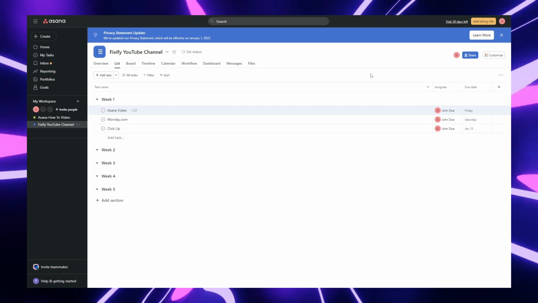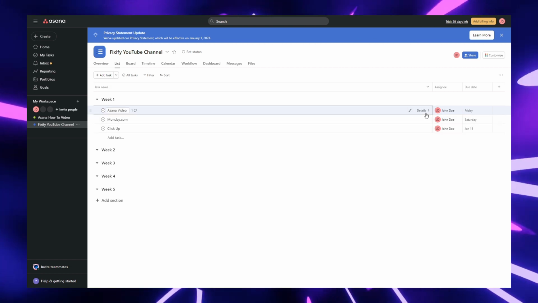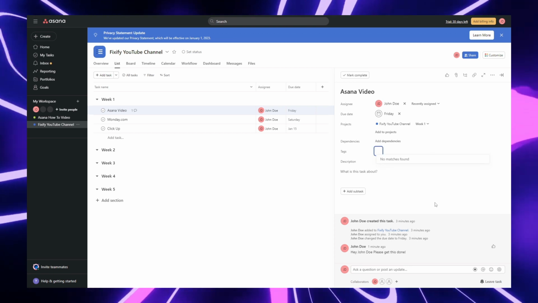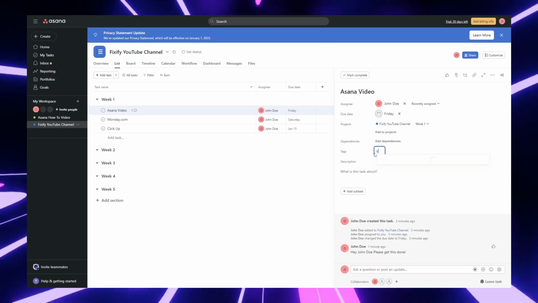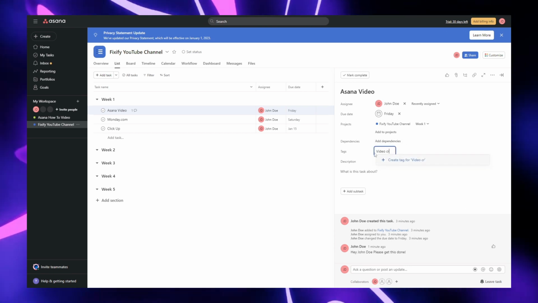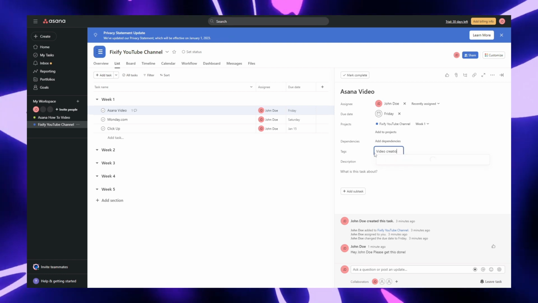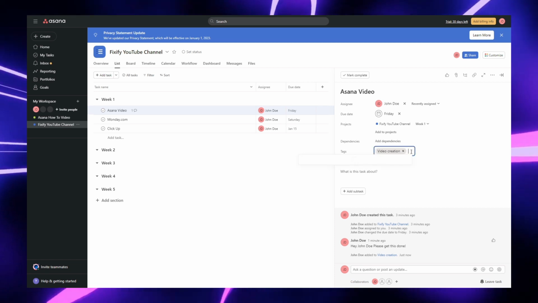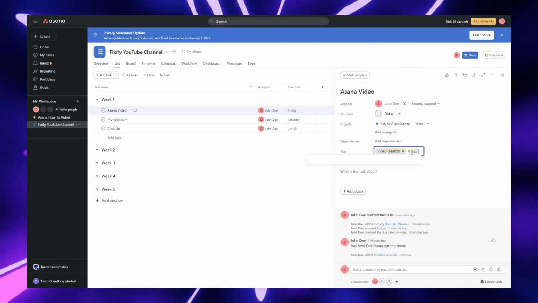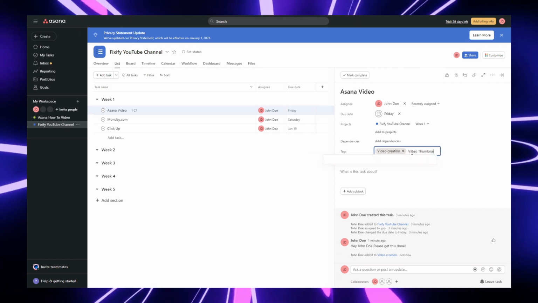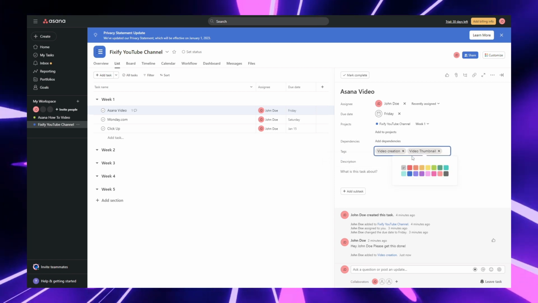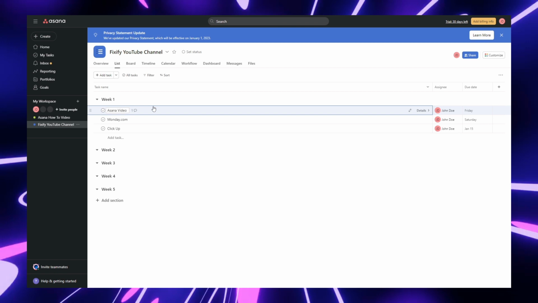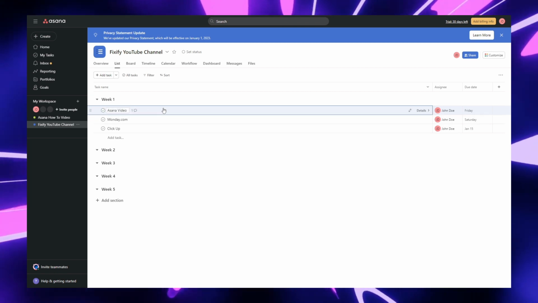Now I am going to show you a cool little thing that you can quickly do. If you want to come over here and hit the details panel again, and we just hit Tab T on the keyboard, and now it gives us tags. So we could put video creation. We have that, and then video thumbnail. We also have that. There we go. So now for this video, we have the creation and the thumbnail tag.